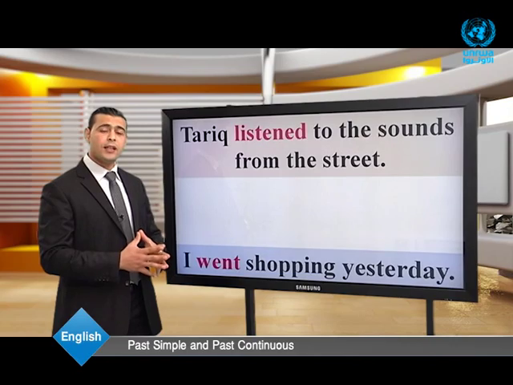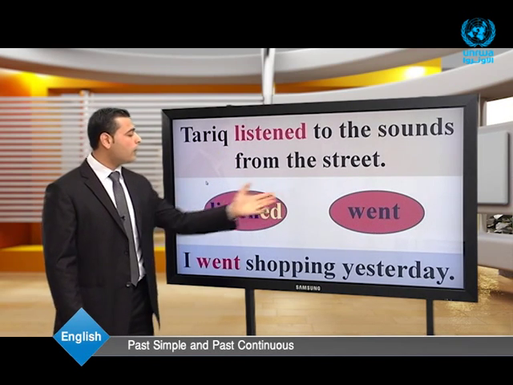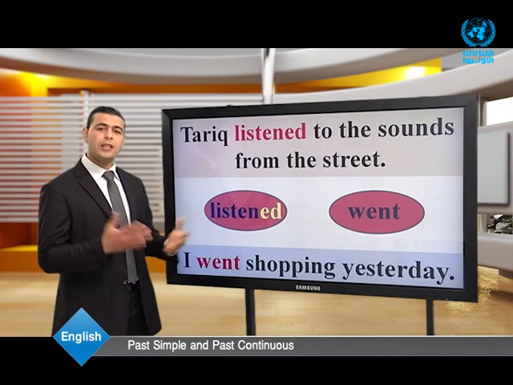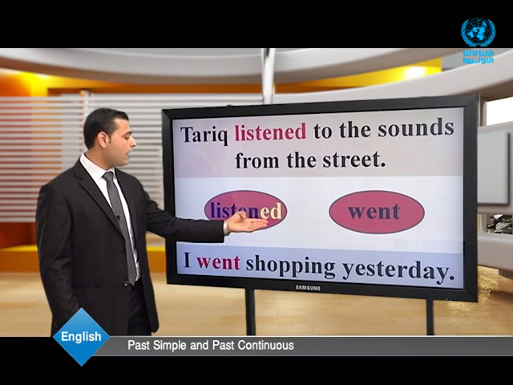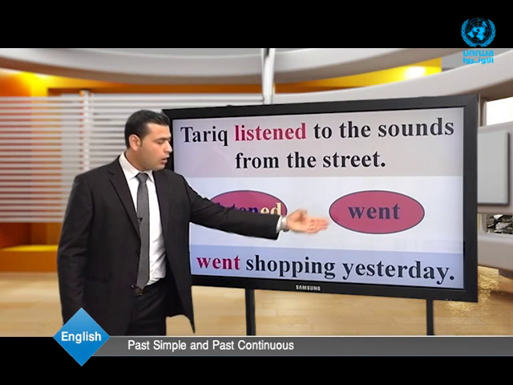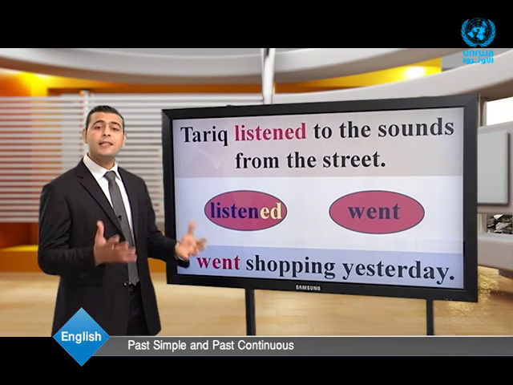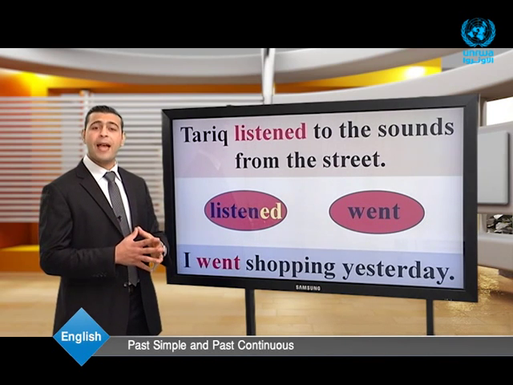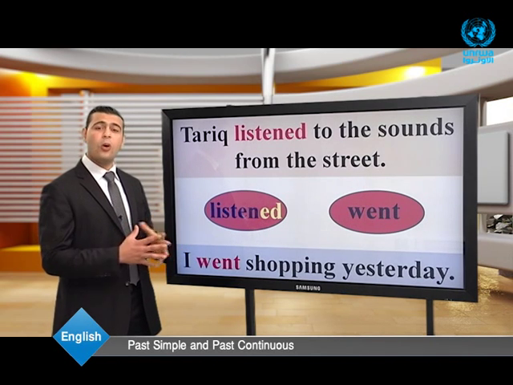Here, dear students, let's look at these two verbs. The first verb, listened, and the second verb, which is went. What do you notice here? Listened. Here, the verb ends with ed. But there, went is another form of the verb. This leads us to the way we form past simple tense. How do we form past simple? Let's go on to figure out.